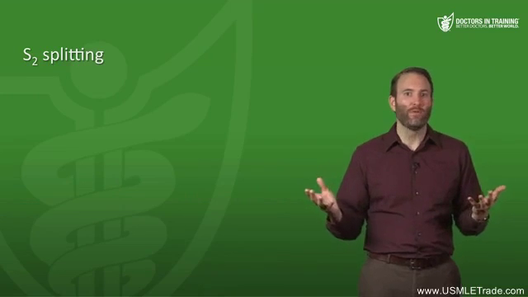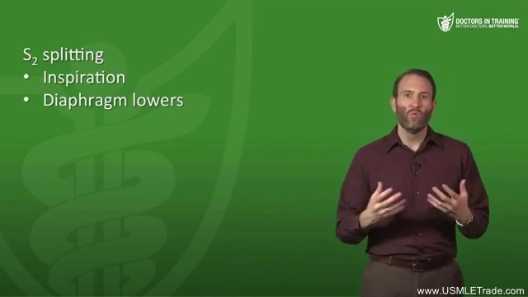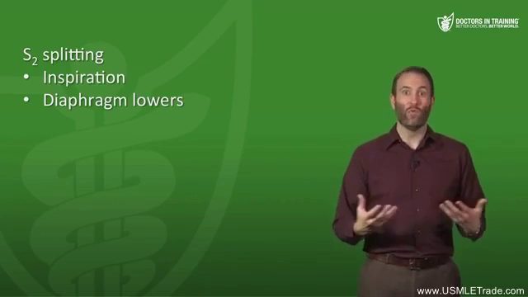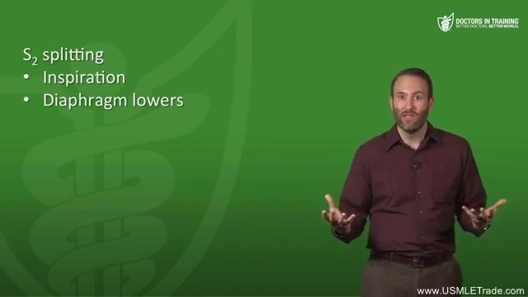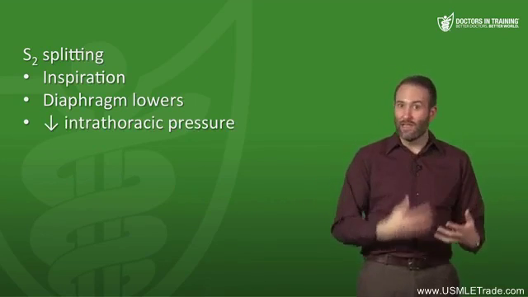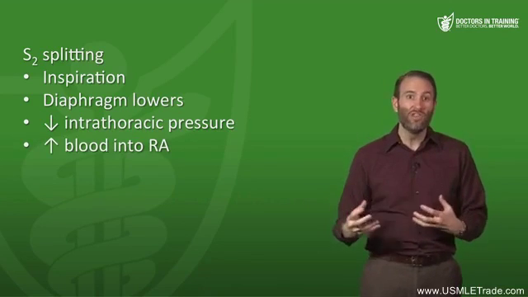So why does this happen? Well, as your diaphragm lowers, you decrease the intrathoracic pressure, and when the atmospheric pressure exceeds intrathoracic pressure, air goes into your lungs. That's how we breathe. Well, the same thing happens in the vasculature. So as your diaphragm goes down, you decrease intrathoracic pressure, which causes that air to go in the lungs, but it also causes more blood to actually come into the right atrium.